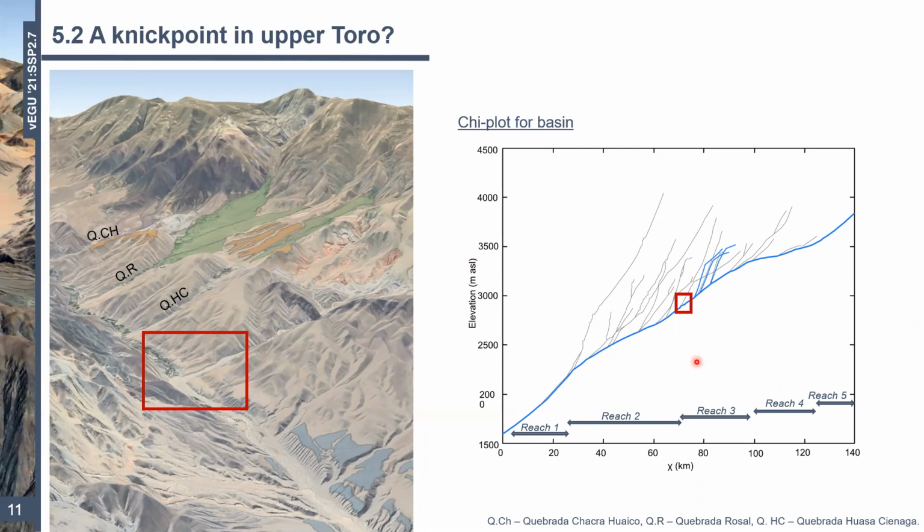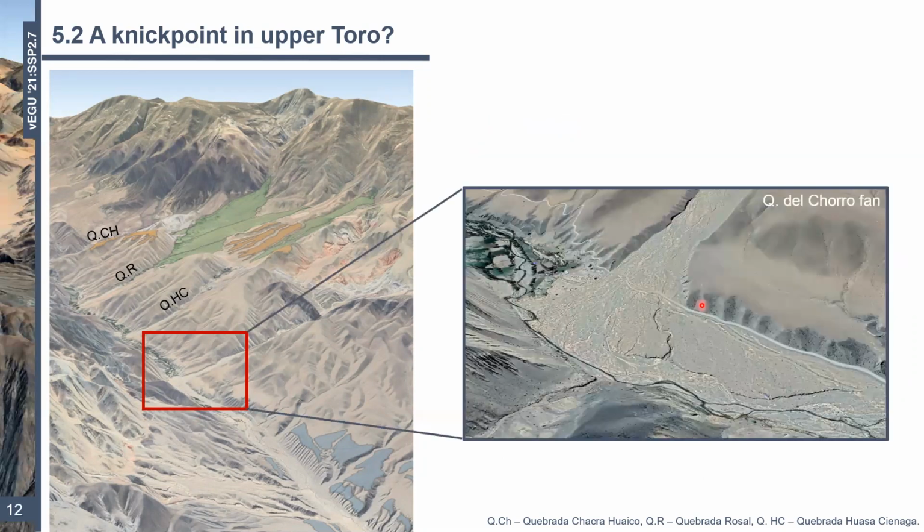For this chi plot, our nick point is at the boundary between reach 2 and reach 3, okay? So here you can see. You can also see that at our tributary catchments, where our fans are, there is also a step up in channel slope. So this could further support the idea that we have a disconnect between these 2 basin areas. Okay, so it's really exciting to see that the chi plot supports the long profile. So let's think about the nick point a little bit more.